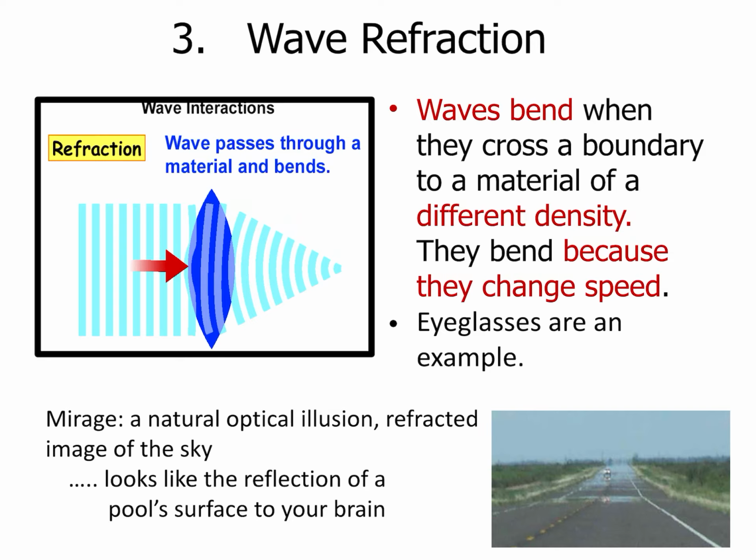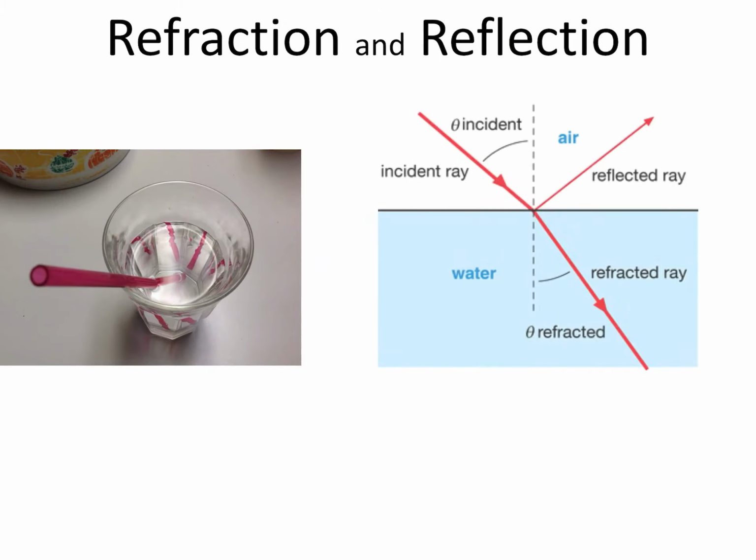So this is refracted light, light that has been bent because it went into air of a different density, which changed the speed of the wave, which changed the path that the light wave was on, and changes the location of where it comes out of that material. And so that is what we call a mirage. Okay. All right. So you will be expected to understand the difference between refraction and reflection.